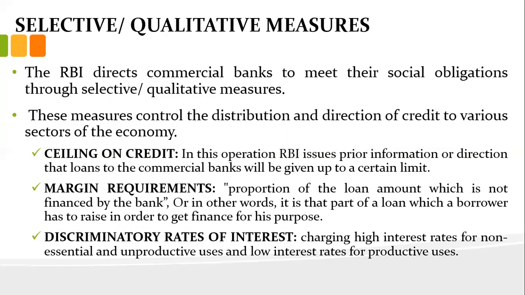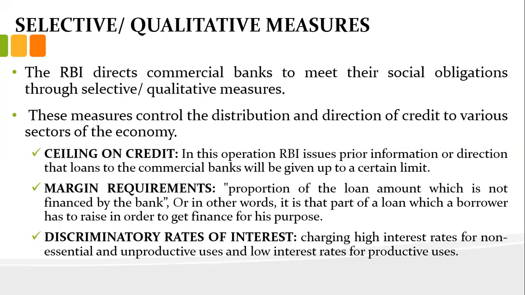Second is margin requirements. A portion of the loan amount which is not financed by the bank means the individual also has to contribute a certain percent of that amount on borrowing. Suppose you want to buy a house, so you have to pay a portion from your own pocket and the bank will give the rest. With margin requirements, the government fixes a margin, like up to 20% only you will get from the loan, and the remaining 80% you have to pay from your own pocket.